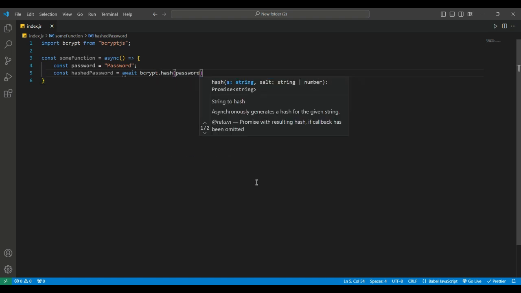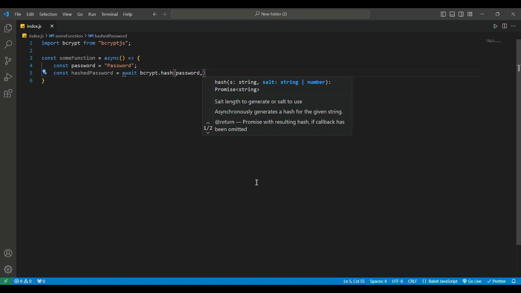The hash method takes in two arguments, the first being the data to be hashed, in this case our user password, which we have access to via the password variable. The second is the number of rounds we want to perform. The number of rounds determines how many times the hashing algorithm is going to be executed.